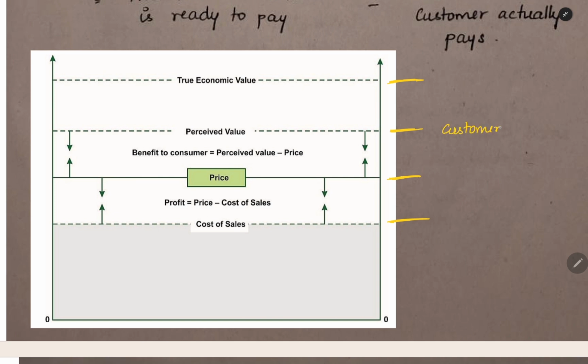What is the value the product is giving to the customer? That will be decided in the mind of the customer. That is the meaning of perceived value. What is the price the customer is ready to pay? This is the price that he actually pays. So when the customer is seeing perceived value, the customer will be ready to pay 1,000 rupees, but the actual price will be 700 rupees. This 300 rupees will be profit for the customer in the mind of the customer, and then the actual cost of production will be 450. 250 rupees will be the profit for the company. That is the thing we have to analyze from this chart.